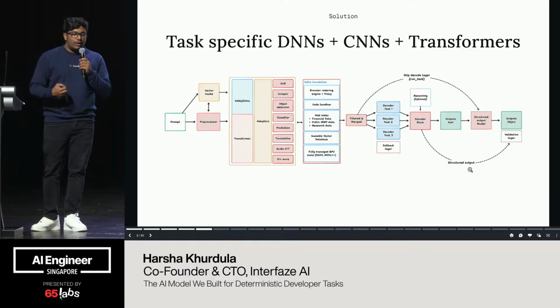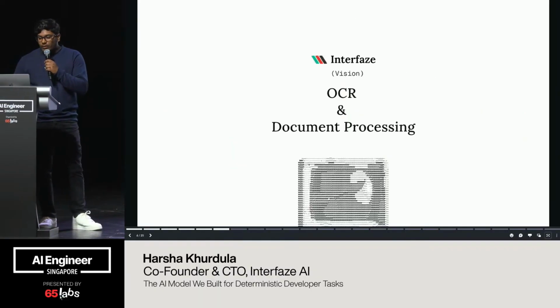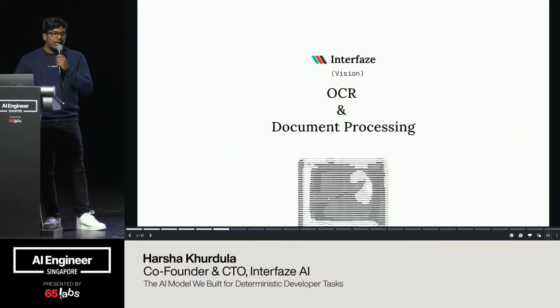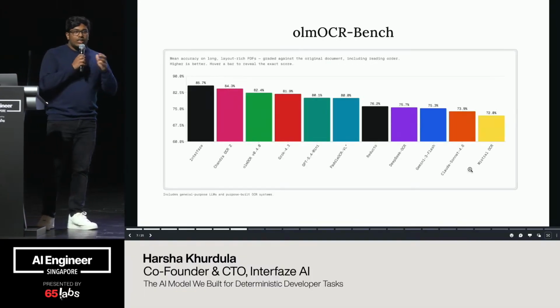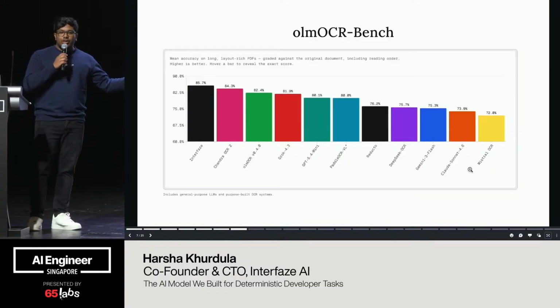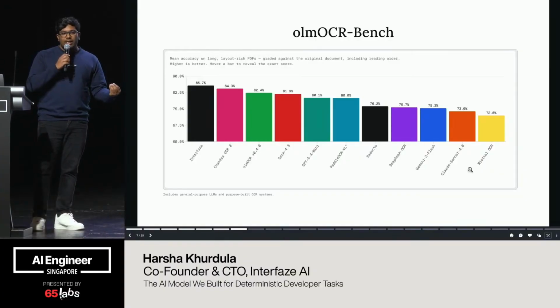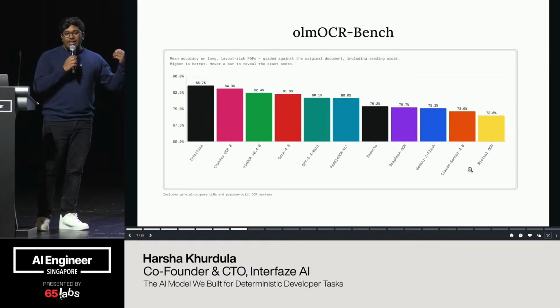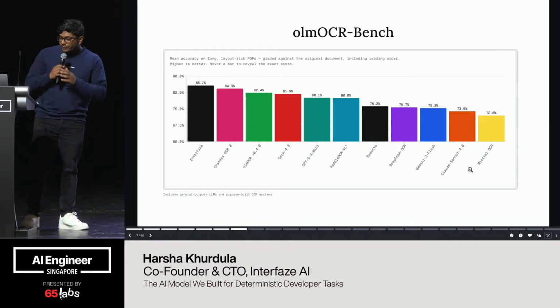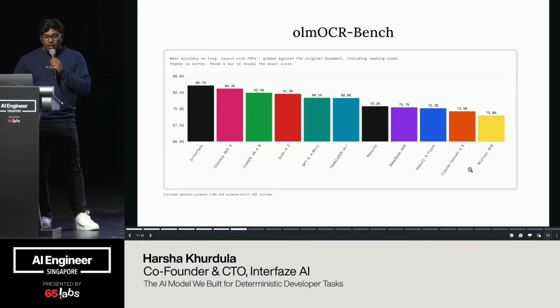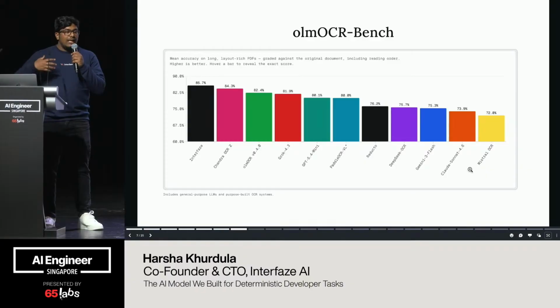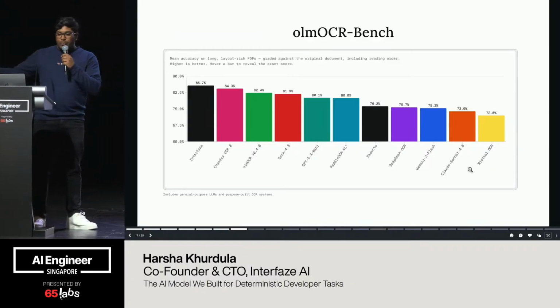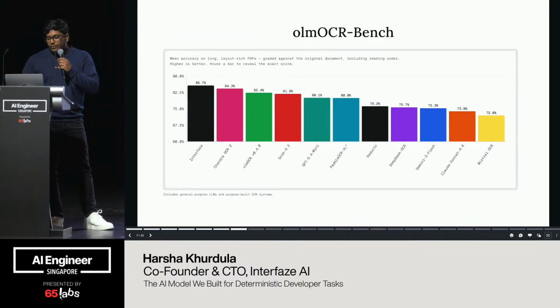So now that we saw the demo of what Interface can do, I want to talk about how we managed to do it. I want to talk about what we actually trained. How did we do OCR? Before that, I want to showcase where we stand as well. On your screen, this is OLM OCR bench, which tells you how good a model is at handling complex documents, not only from research papers, but also complex handwriting for massively multilingual OCR. We are number 1, when compared to even specialized models like Chandra OCR, or even specific providers like Reducto.